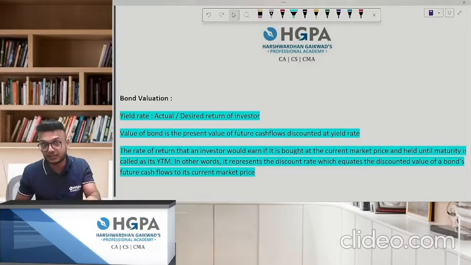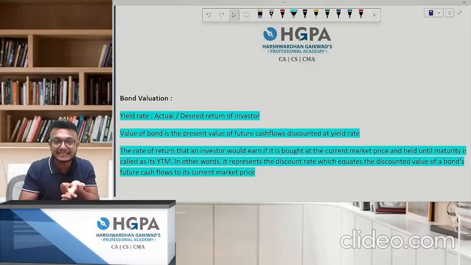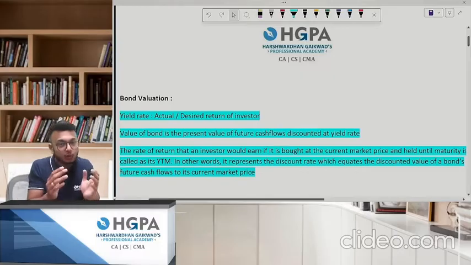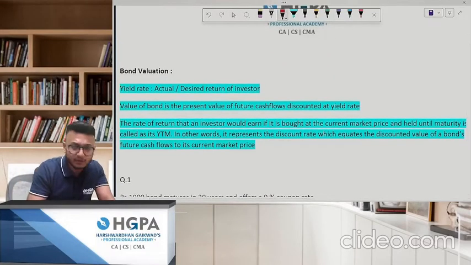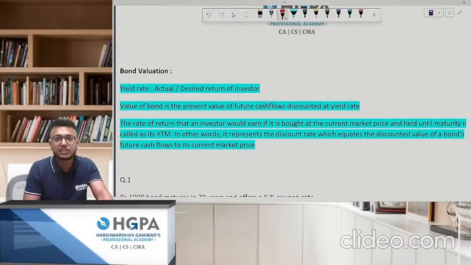I've taken questions. There might be one or two pattern standard questions which the institute might ask in this chapter. One, compute the fair value of the bond, and second, YTM, that is yield to maturity. I've taken some questions on zero coupon bond also, so make sure you watch the video till the end. Okay, chalo. Now, a few concepts before I start the video, which are used in this chapter.